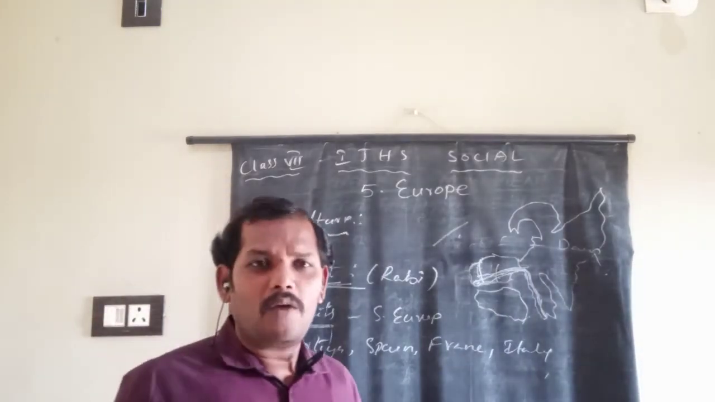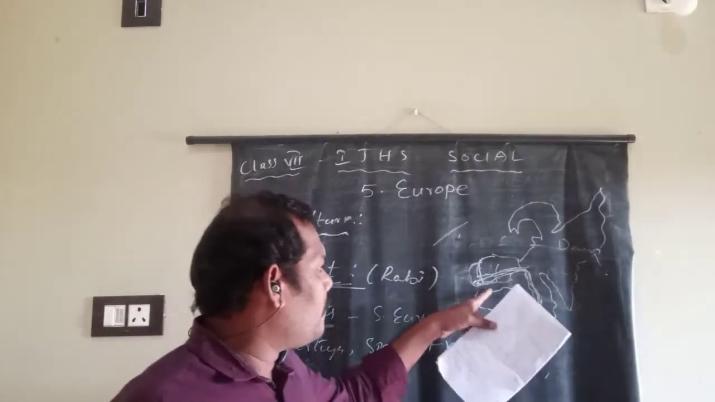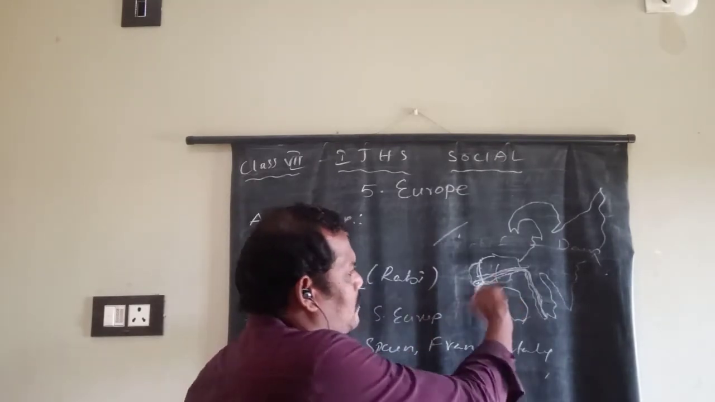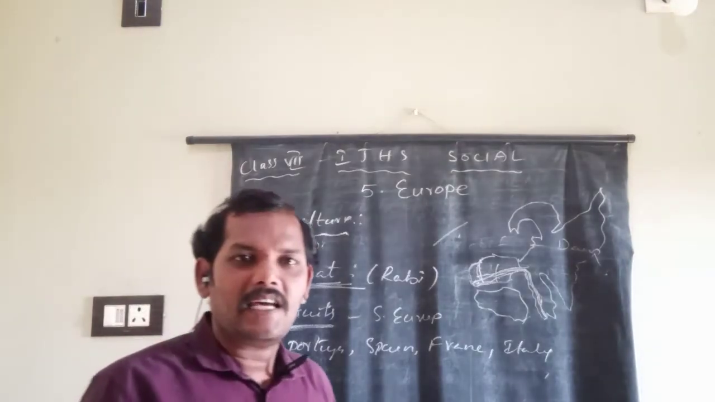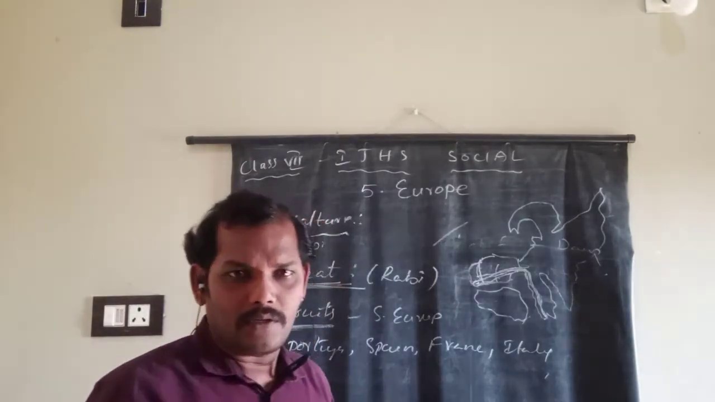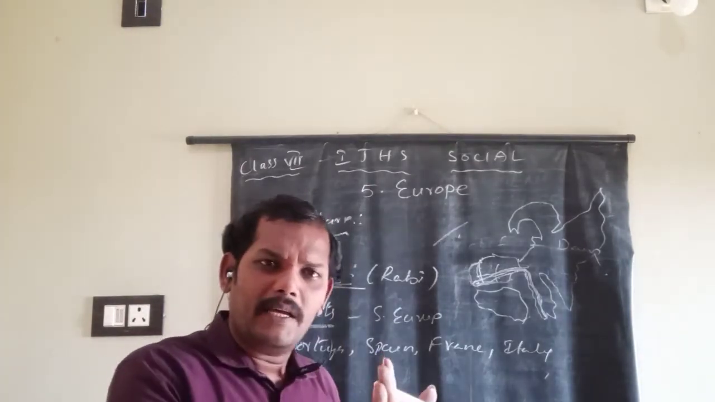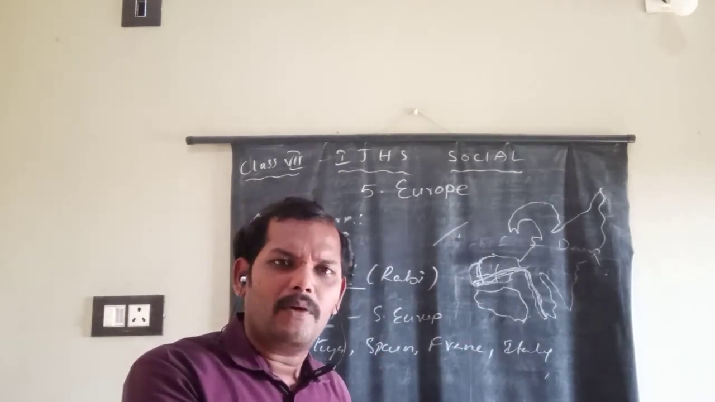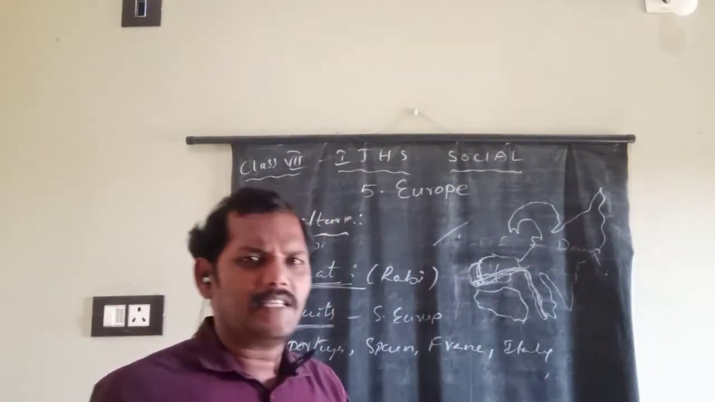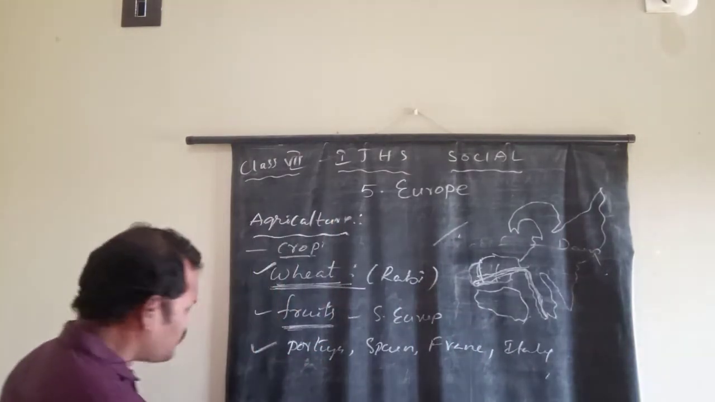If the examiner asks why the people of France, Italy grow the fruits? Because the climatic conditions help to grow the fruits. Why? It is influenced by the Mediterranean climate. In that particular region, the people grow the fruits.